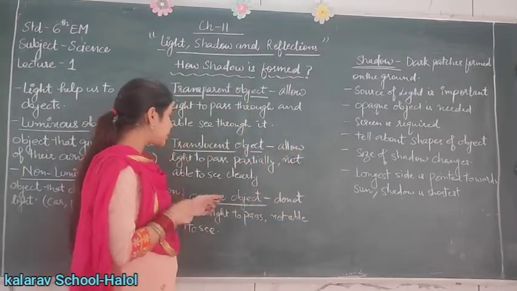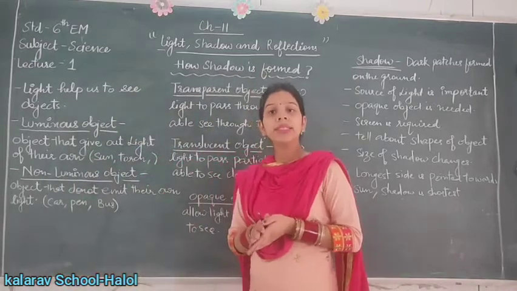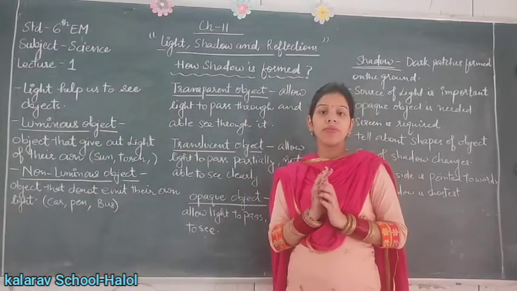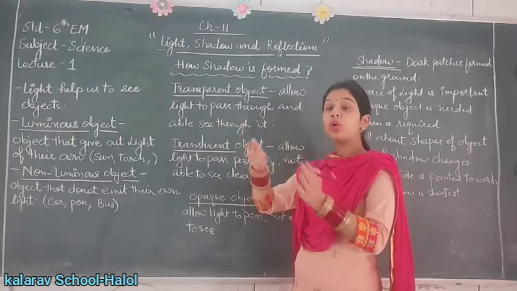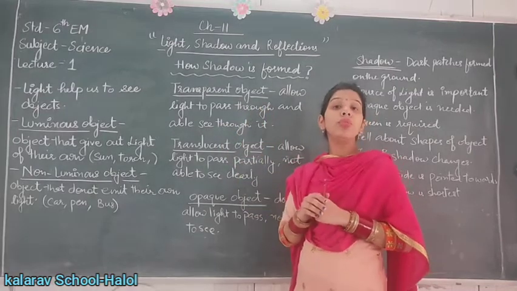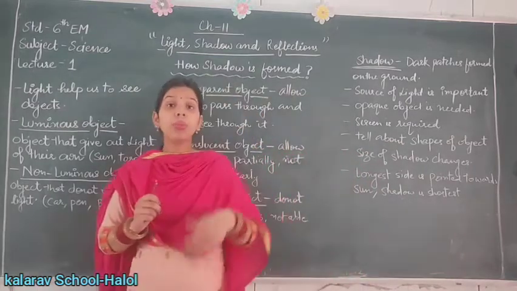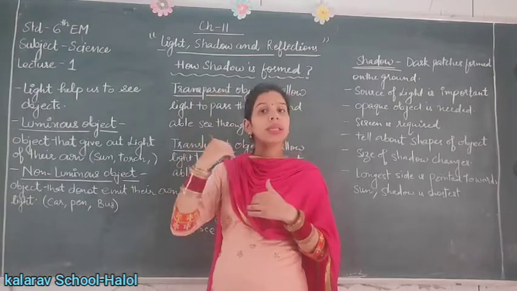So number 3 is opaque objects. Opaque objects are the objects which do not allow the light to pass through them. For example, this blackboard does not allow the light to pass to the other side. A wall of a room does not allow the light to pass through to the other side. A human body does not allow the light to pass through to the other side.